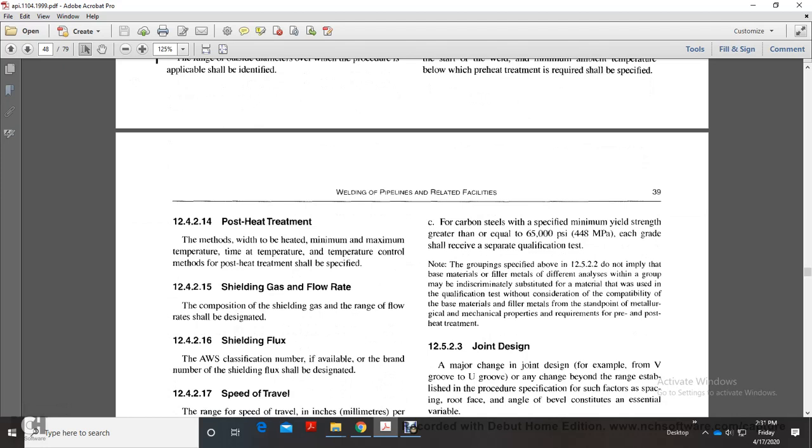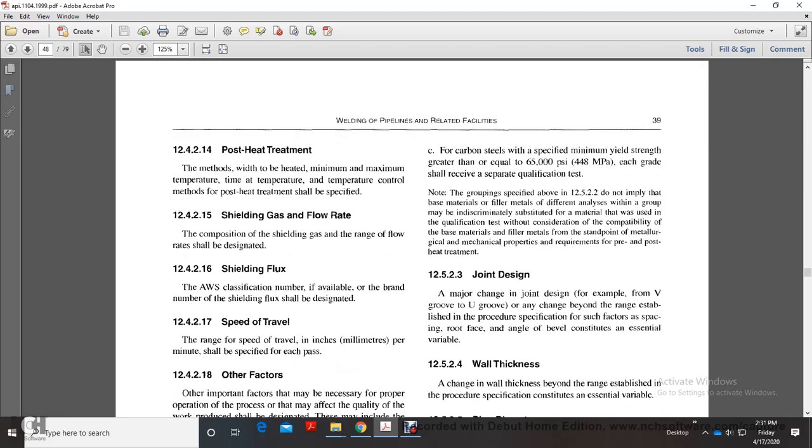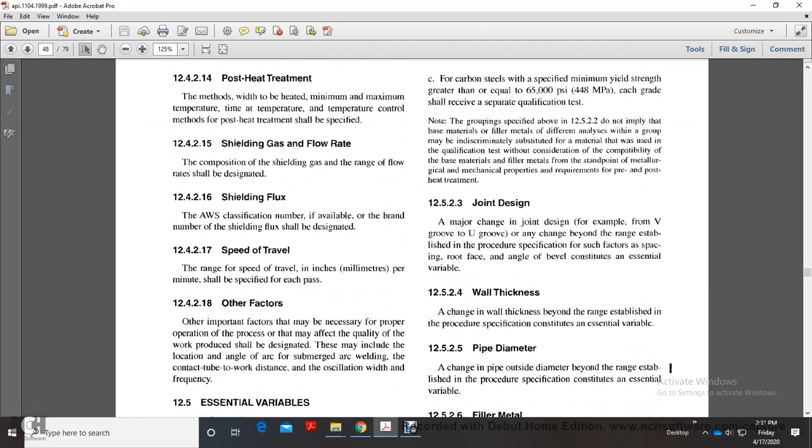Alright, 12.4.2.15 Shielding gas and flow rate. The composition of the shielding gas and the range of flow rate shall be designated. Shielding flux: the AWS classification number, if available, or the brand name of the shielding flux shall be designated. Speed of travel: the range of speed of travel, in inches per minute, shall be specified for each pass.